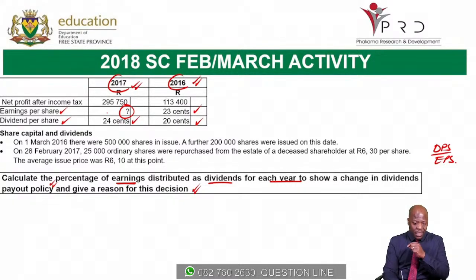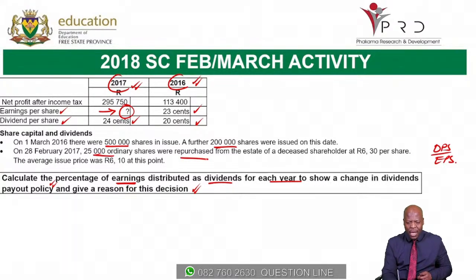That means in 2017, we have to get first the earnings per share. And we're told that on 1 March 2016, there were 500,000 shares in issue. A further 200,000 shares were issued on this date. And then 25,000 shares were repurchased from the estate of a deceased shareholder. This information can then assist us to calculate our earnings per share for 2017.